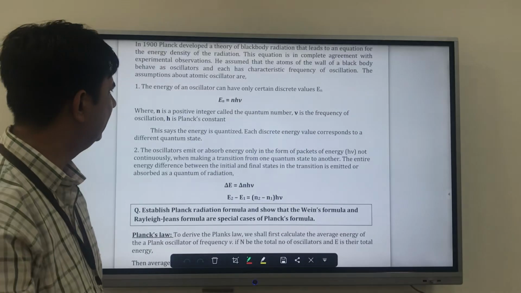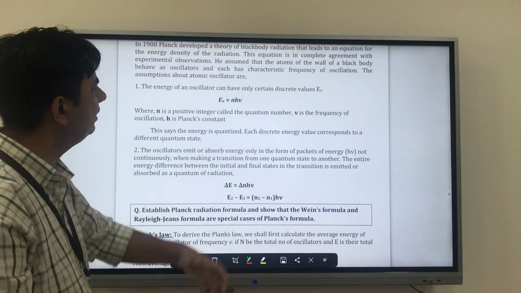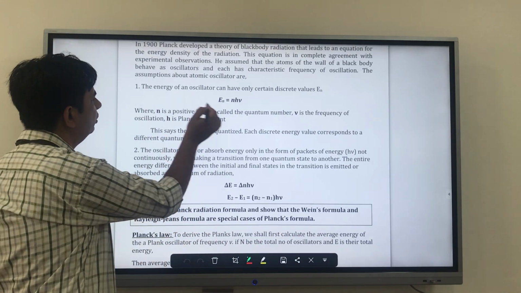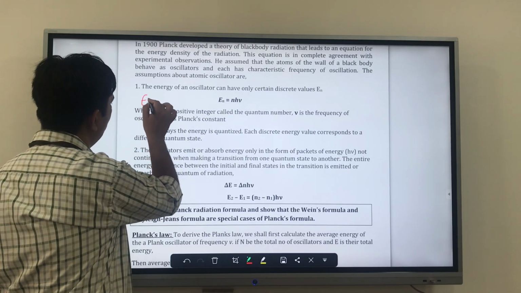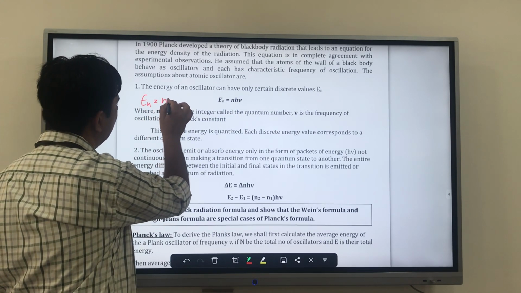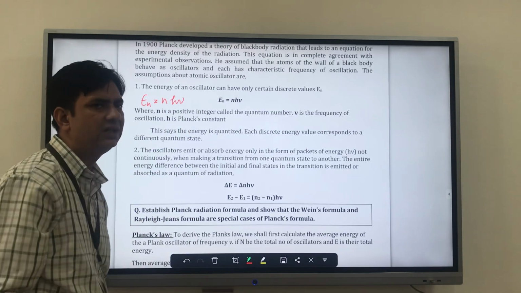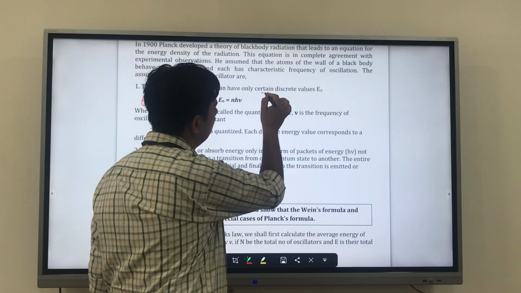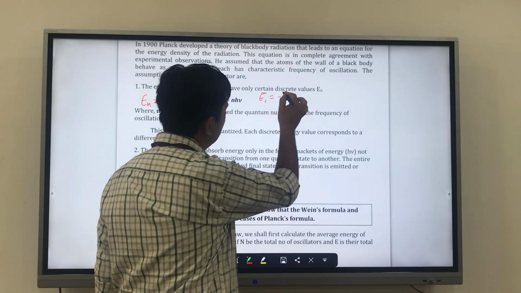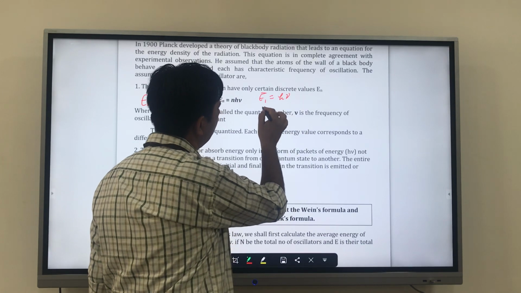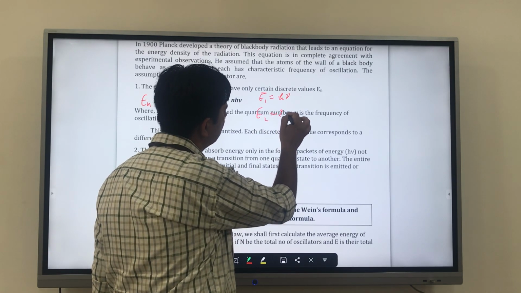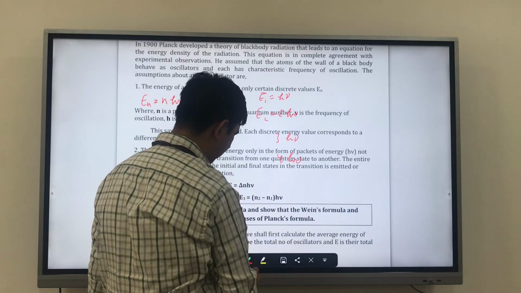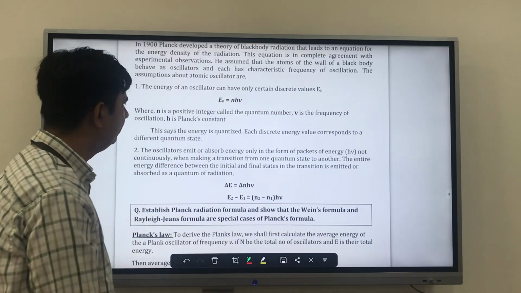So what did he say? He said that the energy of an oscillator can only have certain discrete values, and that is E equals n h nu. So he said En is equal to n h nu, where h is Planck's constant and nu is the frequency. Why are we using it? See, for E1 that is h nu, for E2 this is twice h nu, 3 h nu, 4 h nu, and so on.